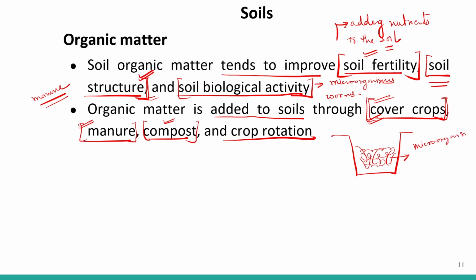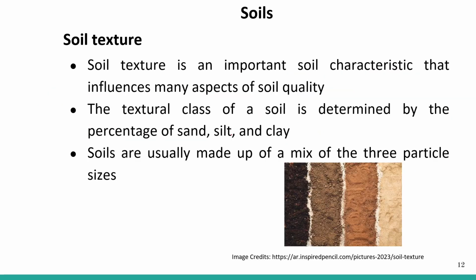Microorganisms and worms that we can put in it. So all those biodegradable substances that are present can be changed to compost with the help of microorganisms and worms. And later this compost material can be taken out and put into the farmland. Right? Crop rotation also adds organic matter to the soil.